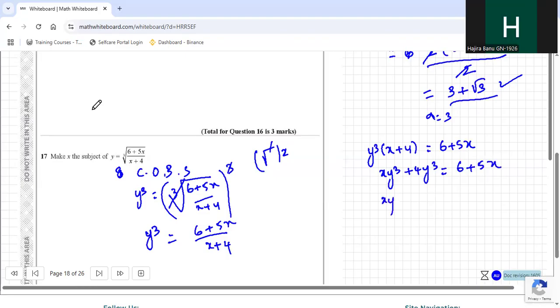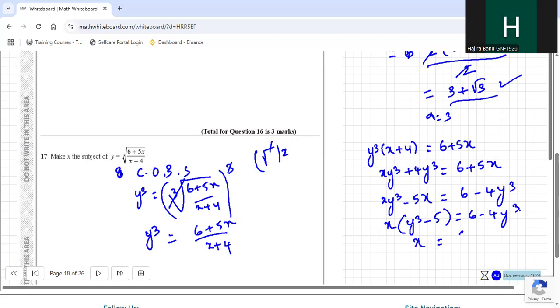Now xy cube minus 5x is equal to 6 minus 4y cube. Take x common. x into y cube minus 5 equals 6 minus 4y cube. Because we have to make x the subject, x is equal to 6 minus 4y cube divided by y cube minus 5. That's the answer.